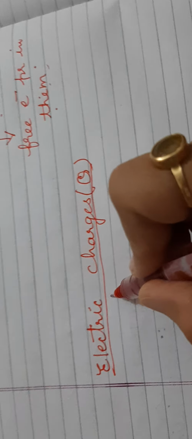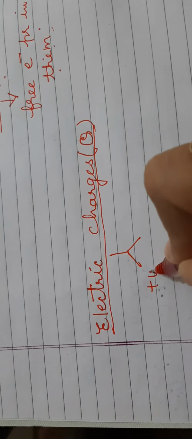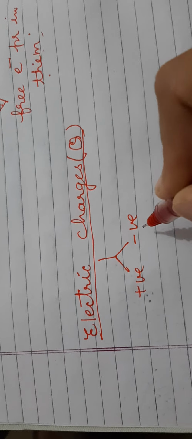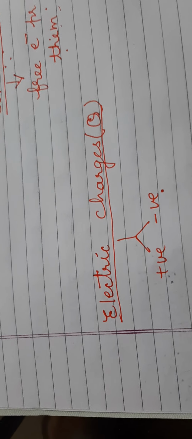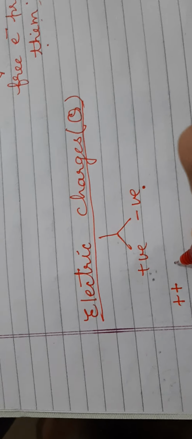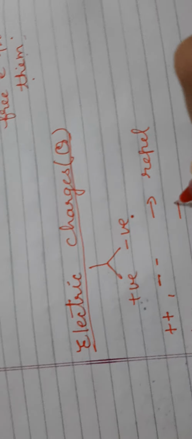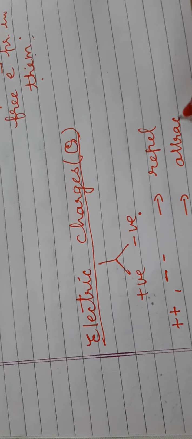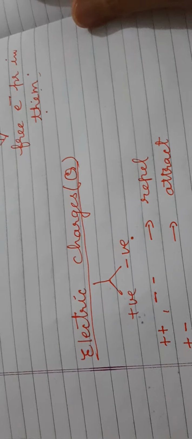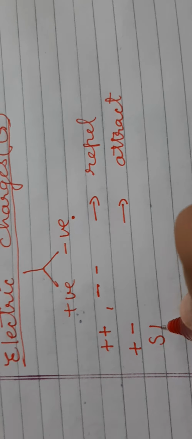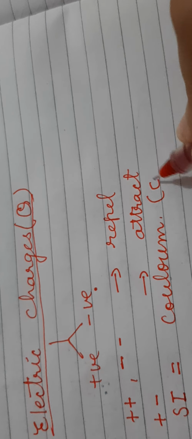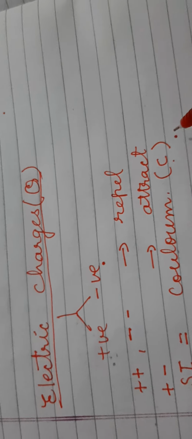We know that charges are of two types, positive and negative. Positive protons, negative electrons. If the same charges are there, they will repel each other, and if the opposite charges are there, then these charges attract each other. The SI unit of charge, the standard international unit of charge, is coulomb. Capital C is the symbol for it.